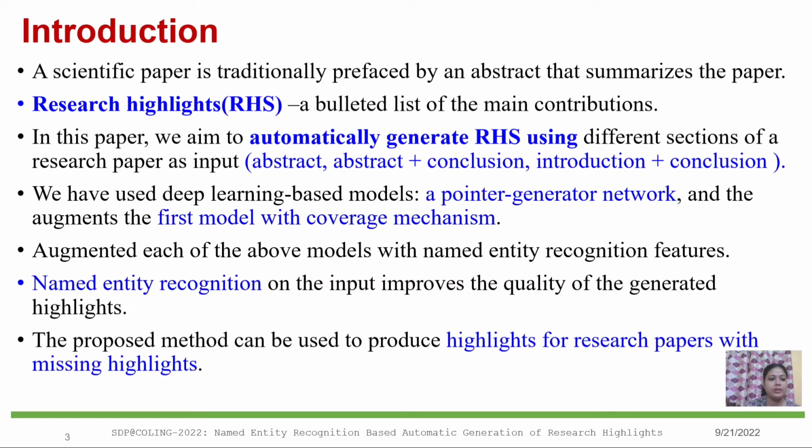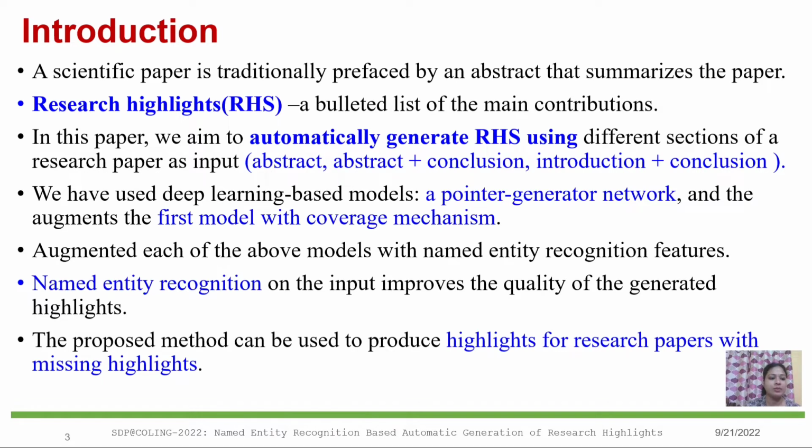An abstract provides a high-level view of any research paper. Nowadays, abstracts have been enhanced with research highlights that summarize the main findings of the paper. That means research highlights are a bulleted list of the main contributions. They are potentially easier to read than abstracts, especially on mobile devices.